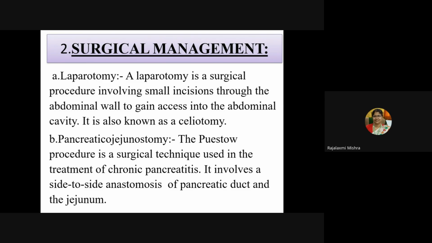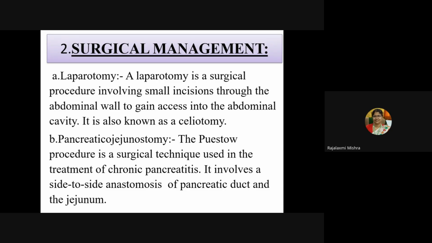If surgical intervention is required, the patient may undergo laparotomy. Laparotomy, as all of you know, is a surgical procedure involving an incision through the abdominal wall to gain access into the abdominal cavity. It is also known as a celiotomy.